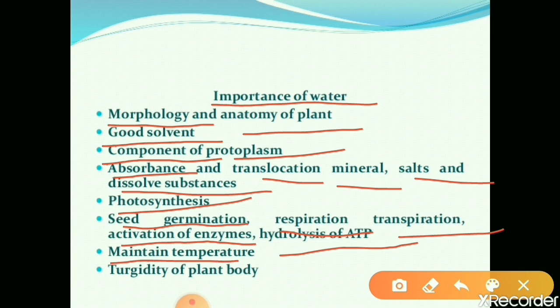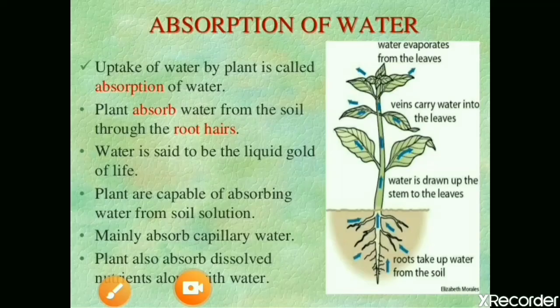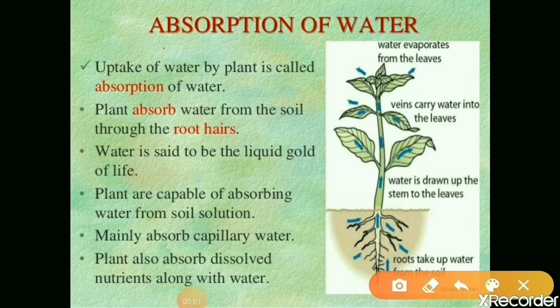It maintains the temperature of the plant body and also the turgidity of the plant body. It also gives mechanical stiffness to the plant body. So for all these purposes, water plays an important role in a plant body. Is it clear? Next we can learn absorption of water.